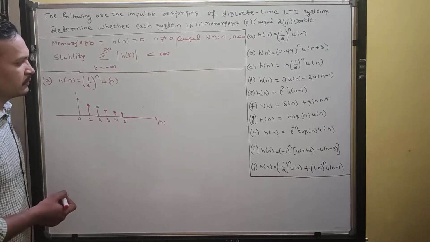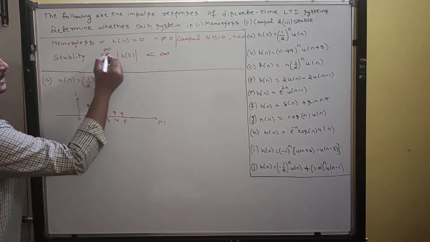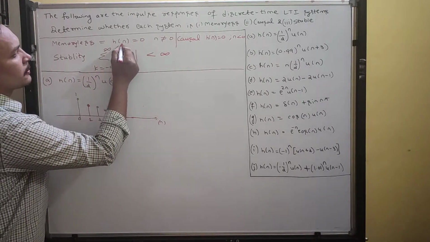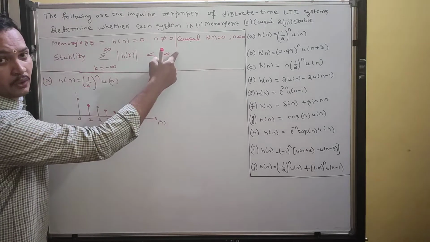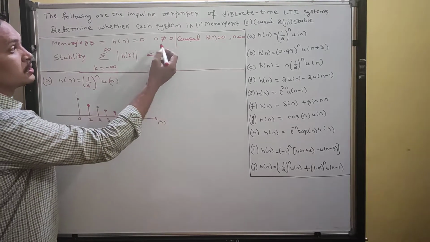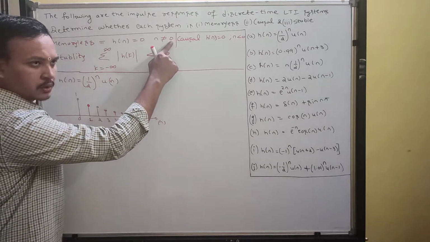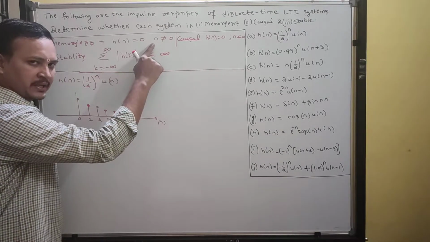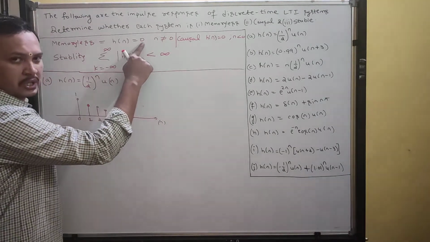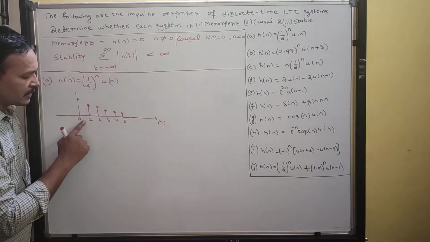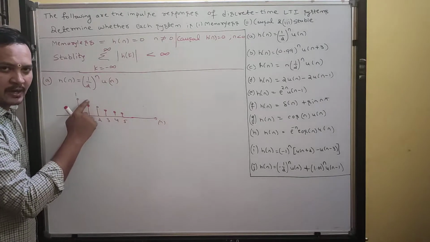Okay, fine. See now, what is the condition? Stick to this condition. h of n, you should get 0 for n not equal to 0. Not equal to 0 means I can put n value 1 or I can put n value minus 1. If I put n equal to 1, you should get 0. But if I put n equal to 1, I have some value.